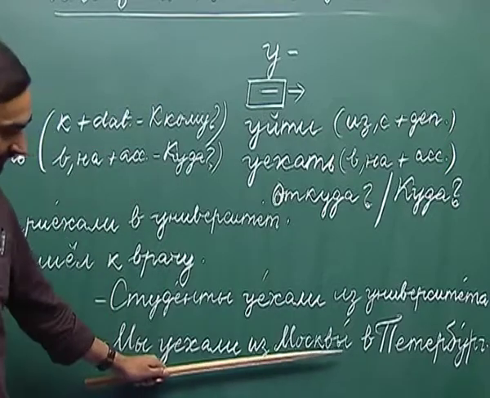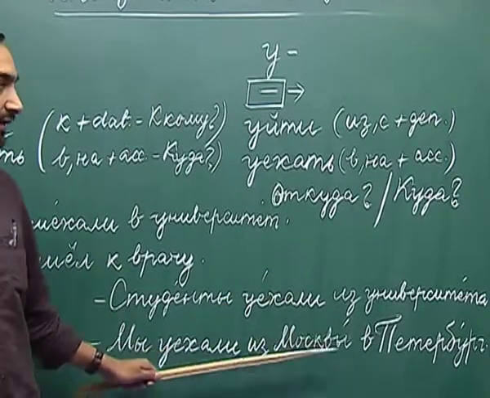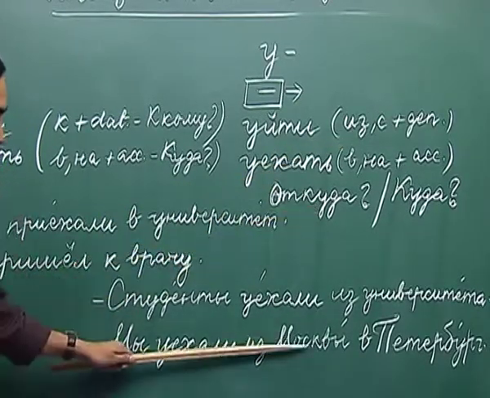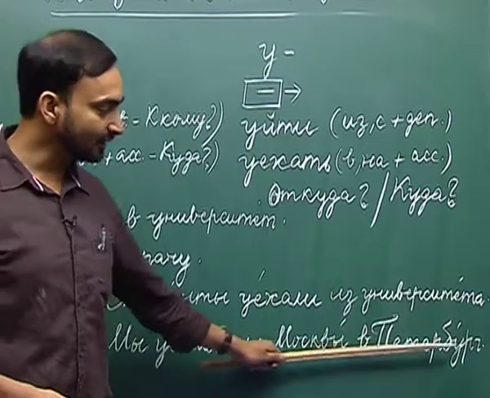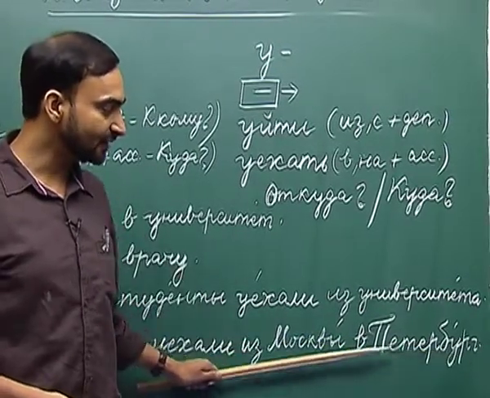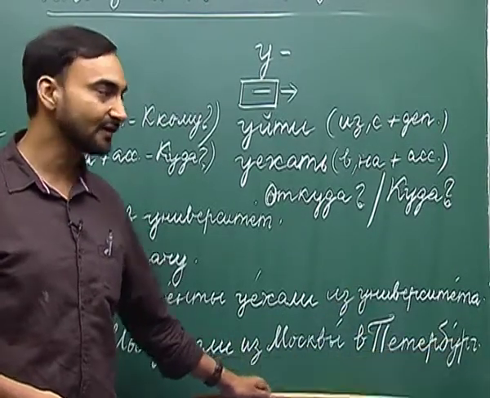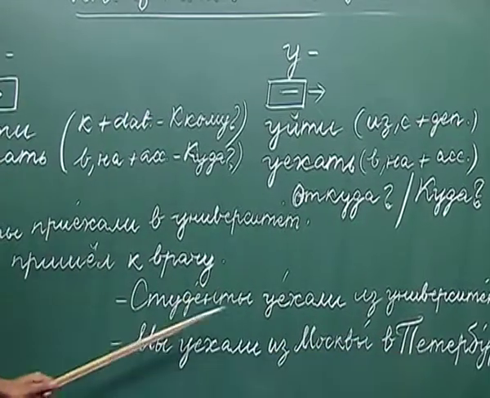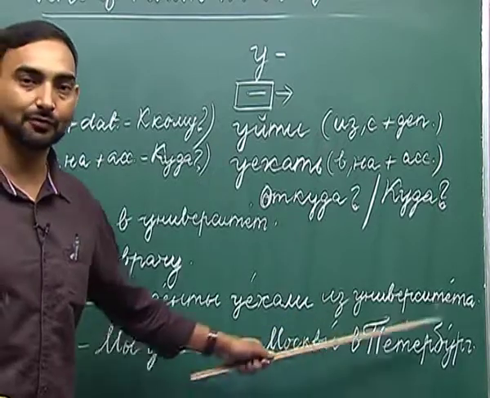The first component here is из Москвы. It answers the question откуда. Откуда мы уехали? Мы уехали из Москвы. And the second component, в Петербург, в plus the noun in the accusative case, answers the question куда. Куда мы уехали из Москвы? Мы уехали из Москвы в Петербург.